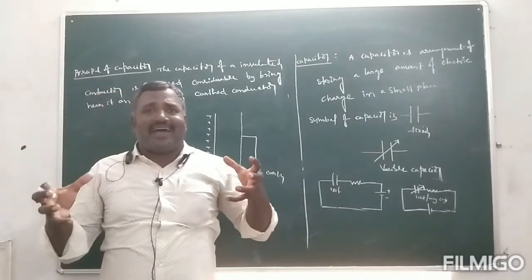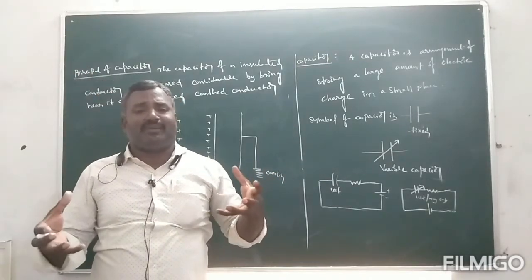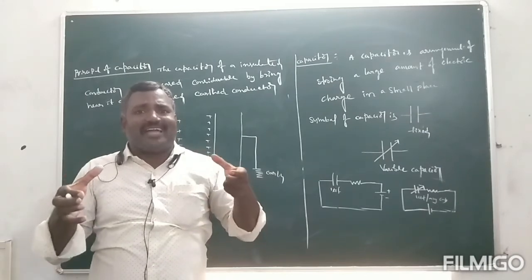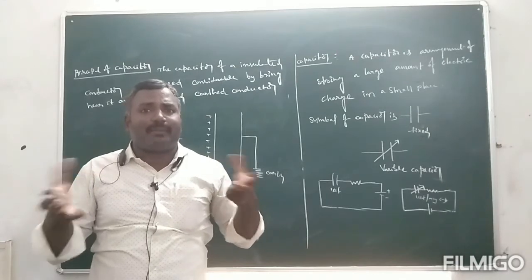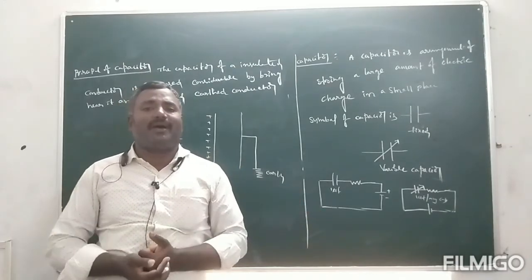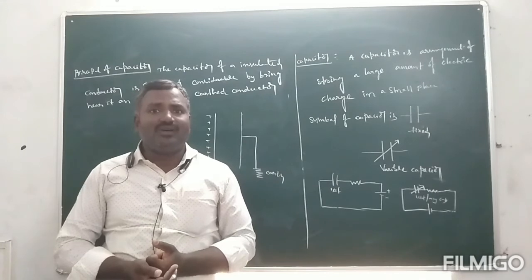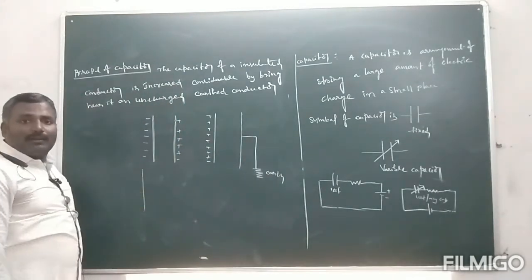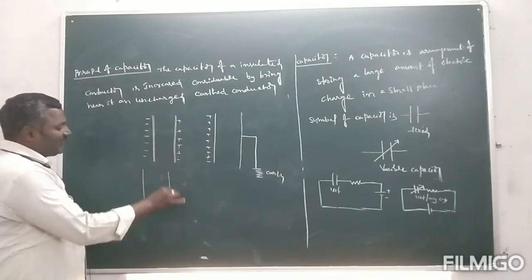A capacitor means the arrangement of two metal slabs adjusted with some dielectric material, which is said to be a capacitor. This is one of the conducting slabs.